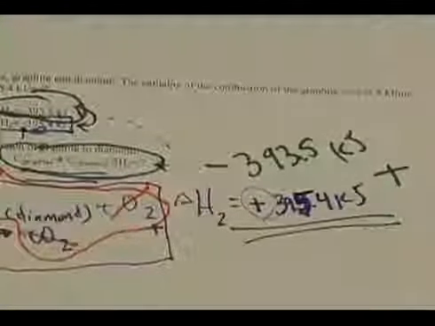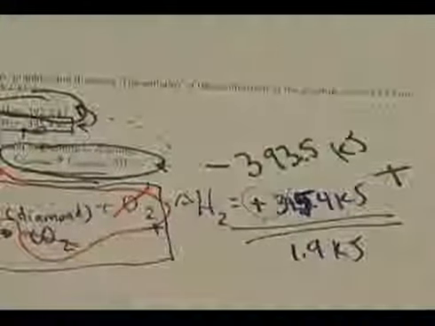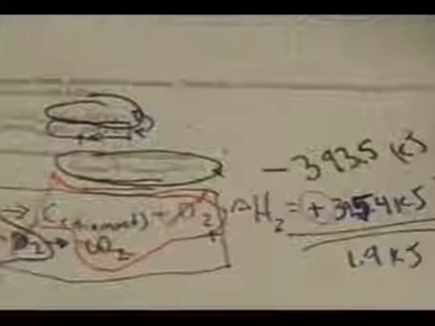And if I add those two together, I believe it's about 1.9 kilojoules. When I add those two together, this one's just a little bit more positive, which makes sense because I need to put energy into the system to change graphite carbon to diamond carbon. It doesn't take a whole lot of energy though, but it certainly does take some energy,